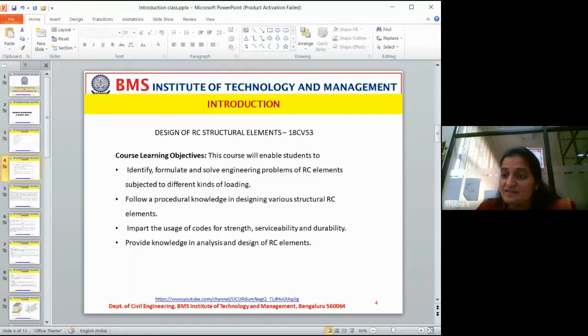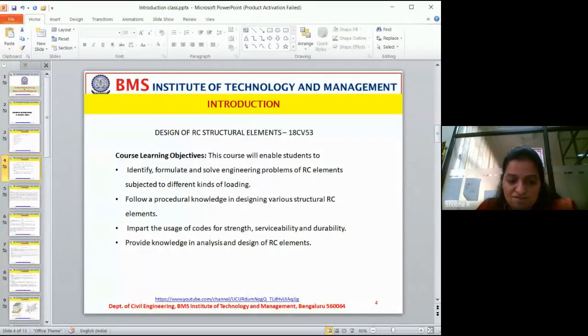Durability is whether the structure carries the same strength from day 1 to day n. Is it durable? I'm just telling this in a general sense. In depth, technically, we will deal with it later.